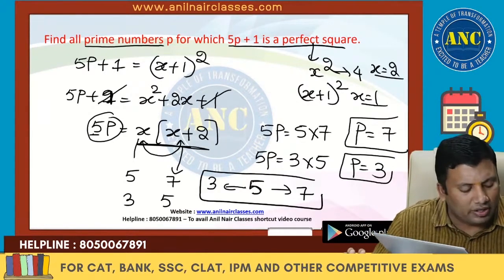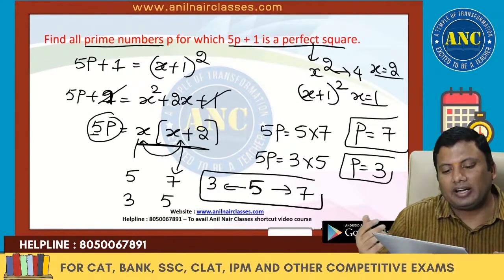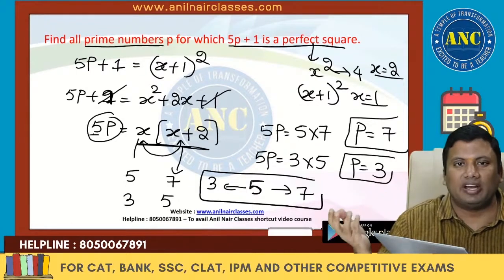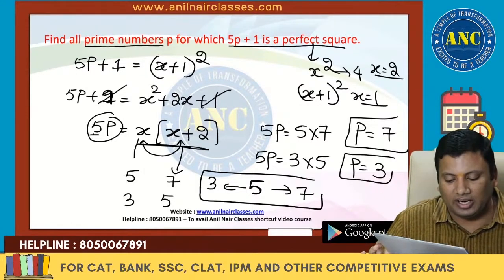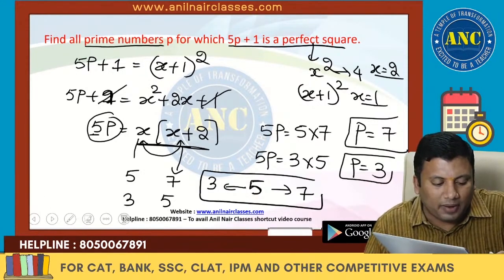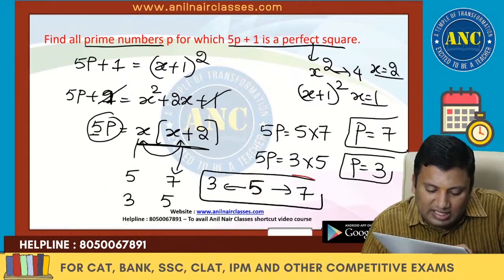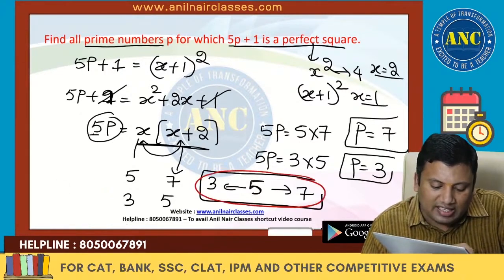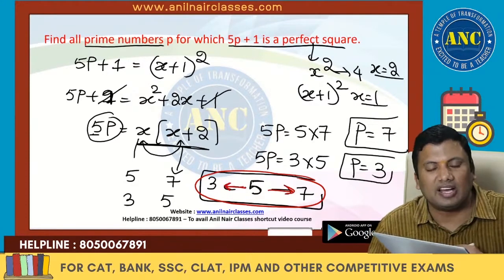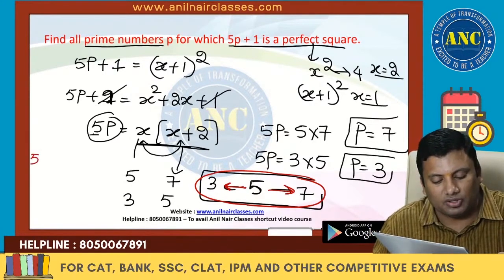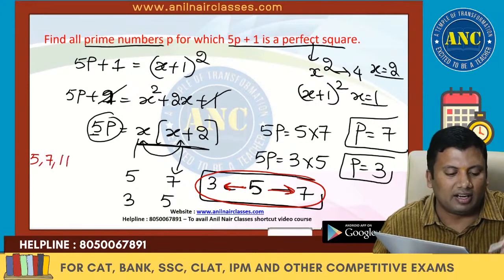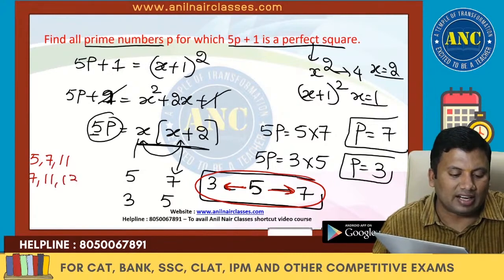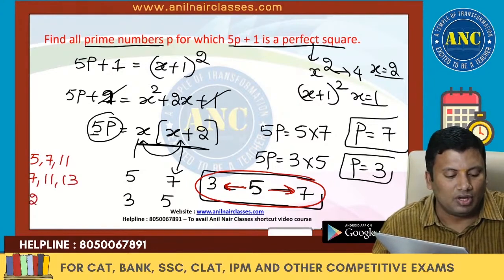You can also do it with x square, but that will result in x minus 1 into x plus 1. There is a prime triplet which has a deviation of 2. Suppose, see here, 5, 7, 11. There is no deviation of 2. 7, 11, right? 13, there is no deviation of 2.